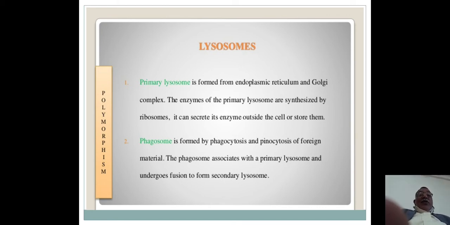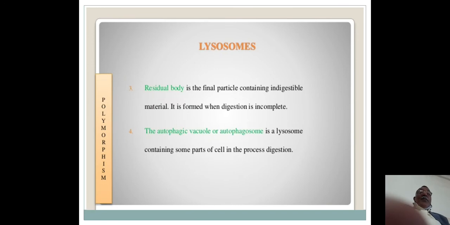Next point is that phagosomes are formed by phagocytosis and pinocytosis of foreign materials. The phagosomes associate with the primary lysosomes and undergo fusion to form the secondary lysosomes. Next, the residual body is the final particle containing indigestible materials. It is formed when digestion is incomplete.